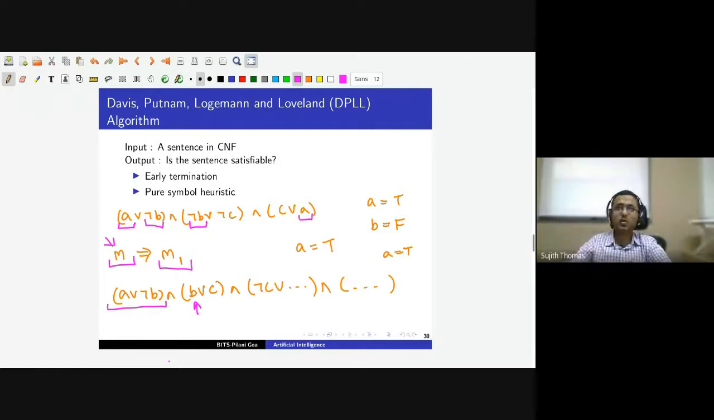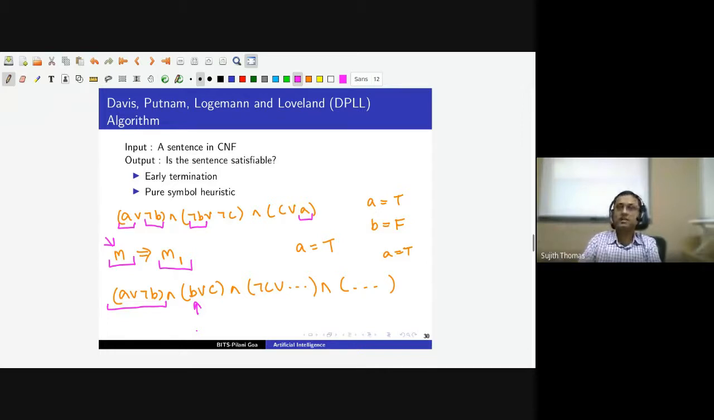So now in the remaining clauses, B happens to be a pure symbol. Earlier it was not a pure symbol because not B was also present. But after we assign A is equal to true, we don't have to worry about the first clause, and now we can think of a smaller problem where we are trying to make the remaining clauses become true using the unassigned variables. In this sub problem, B happens to be a pure symbol, so we can make B is equal to true.